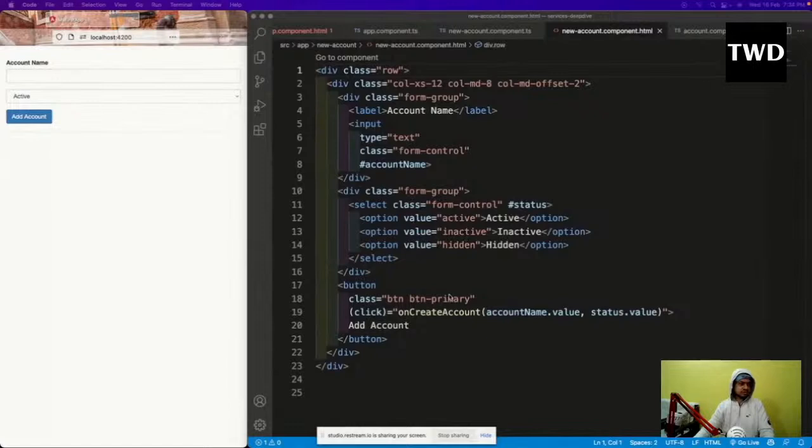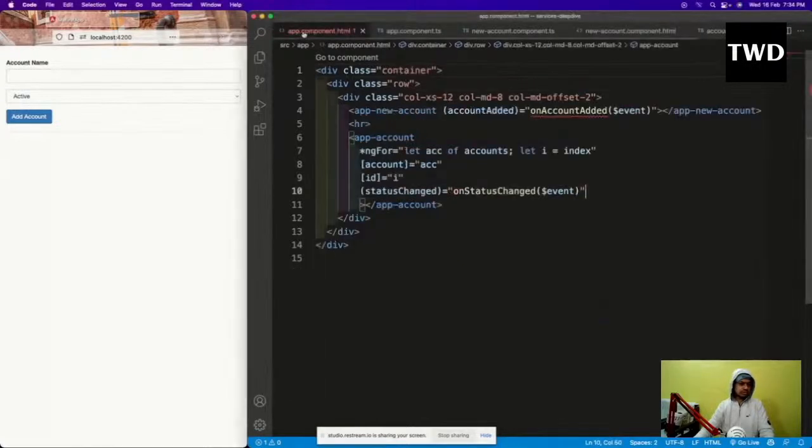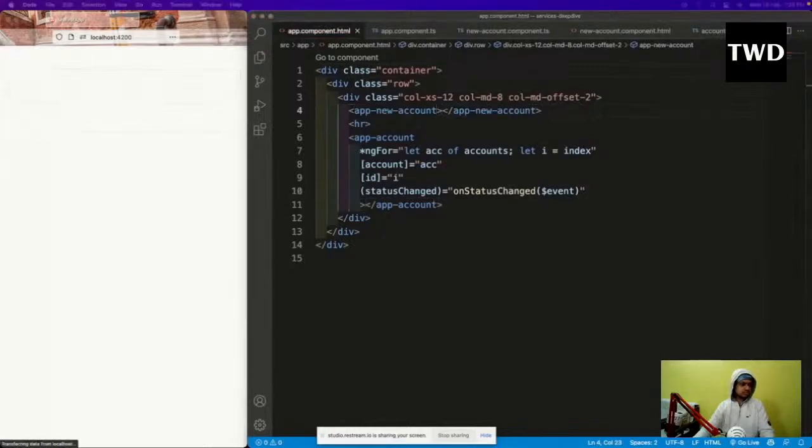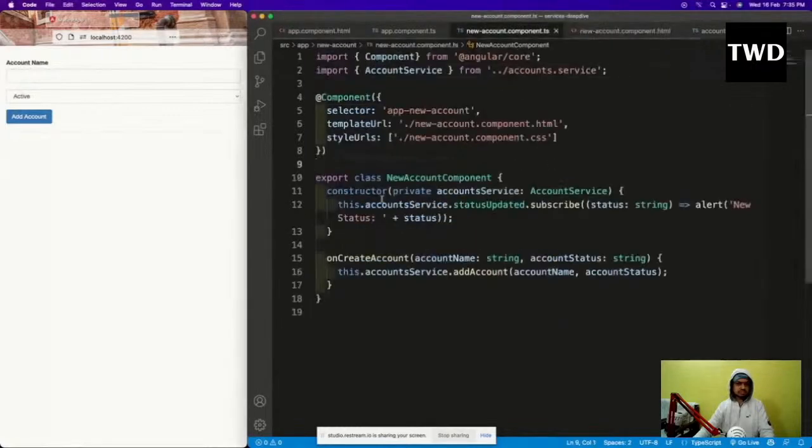So all this it is showing app.account and okay. On create account and all, click is going on. Am I using this? Export new private constructor. this.account is status updated. This on account created and all is correct here.